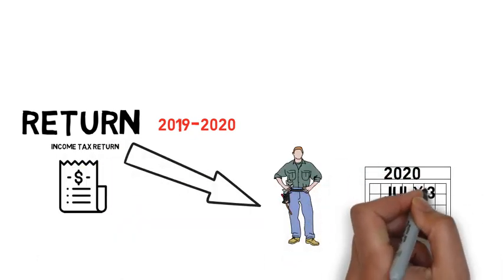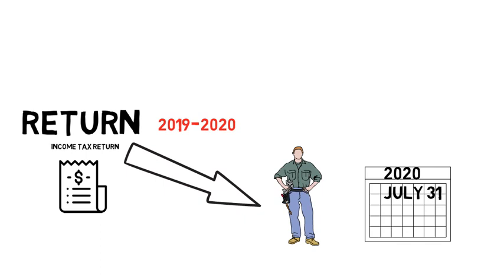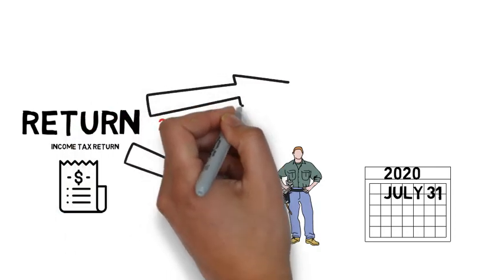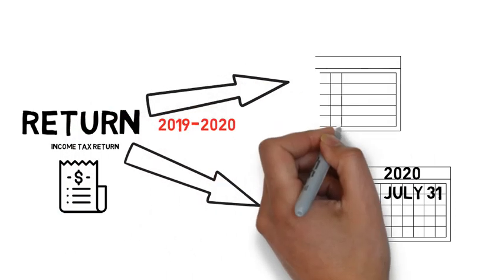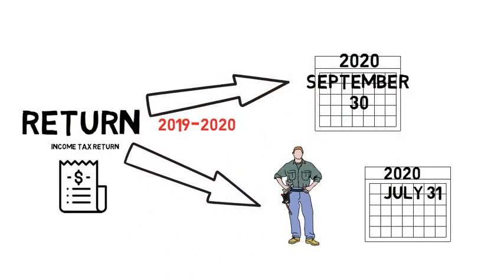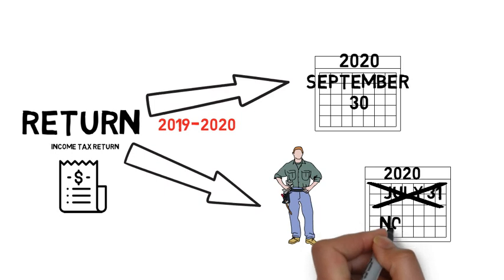That is the July after the end of that financial year 2020. For companies, the date is 30th September 2020. However, like every year, this year also this date is extended due to COVID 2019, and now individuals submit this return by 30th of November 2020.